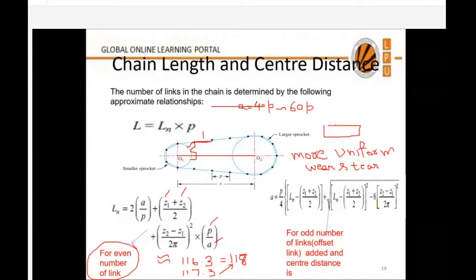Now, suppose the answer comes out to be 116.3 and we take it as 118. So definitely the length of the chain increases. It means the center distance I need to change. So how to find the exact center distance? Once you change the number of links, in this formula we need to find A. The formula now becomes this one.